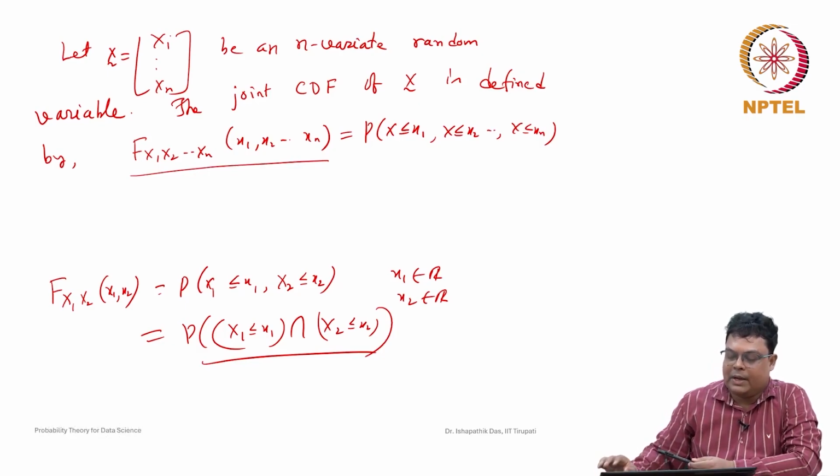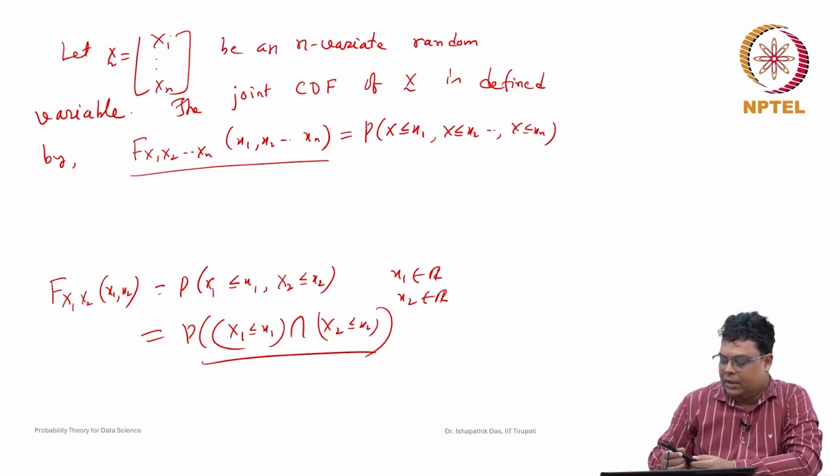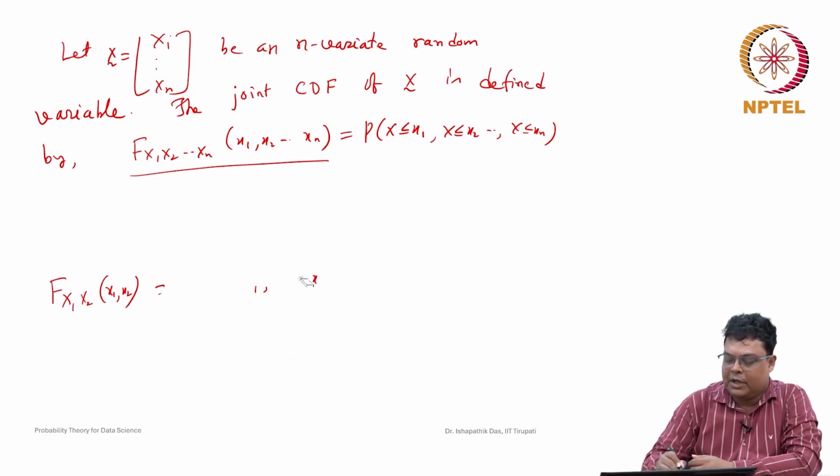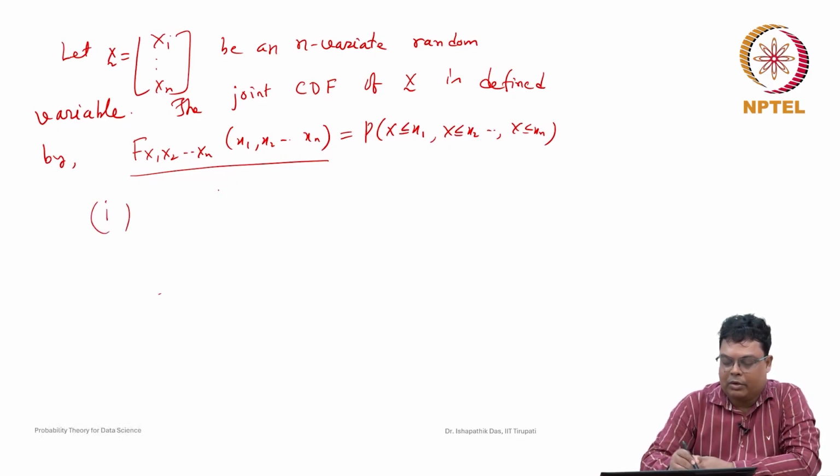Now, similar to the bivariate case, there are some properties here also, but we will not discuss all of them, as it will be a little complicated. We'll discuss some of the important properties. In the bivariate case we discussed most of the properties. It is right continuous, because it is a probability distribution function. One simple property: F of x1, ..., xn will be less than or equal to 1 and greater than or equal to 0.